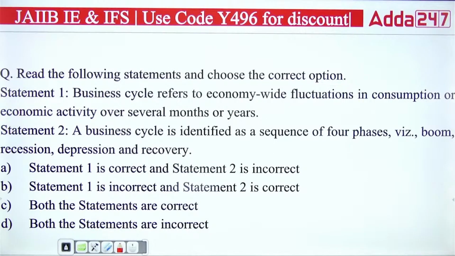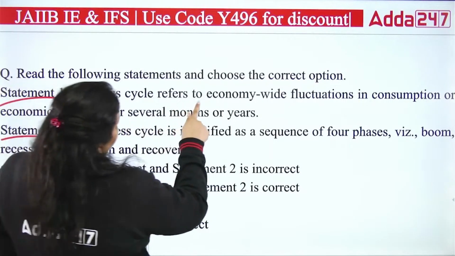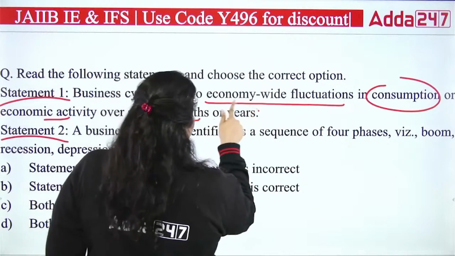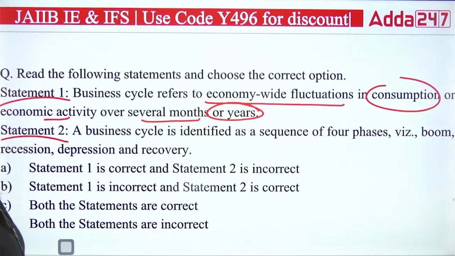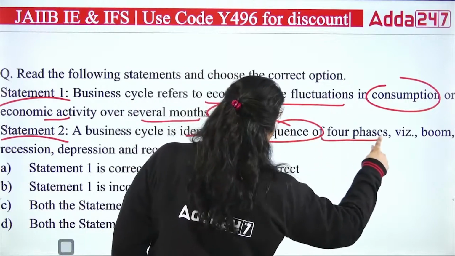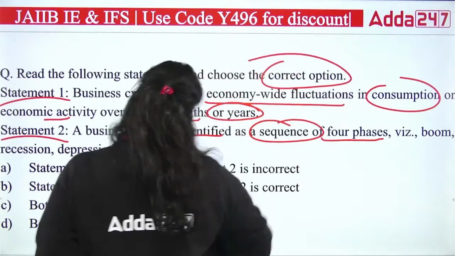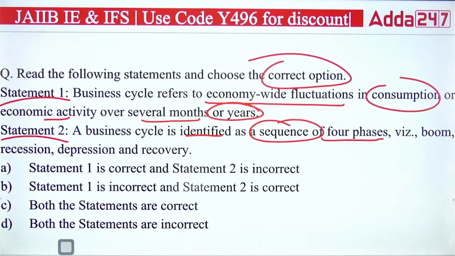Again, there are two statements. The first statement says business cycle refers to economy-wide fluctuation in consumption or economic activity over several months or years. Statement 2 says a business cycle is identified as a sequence of 4 phases: boom, recession, depression, and recovery. You have to find out which statement is correct here. I guess you can easily answer this. The second statement is true: a business cycle is identified as a sequence of the 4 phases: boom, recession, depression, recovery. Boom is also known as the peak.